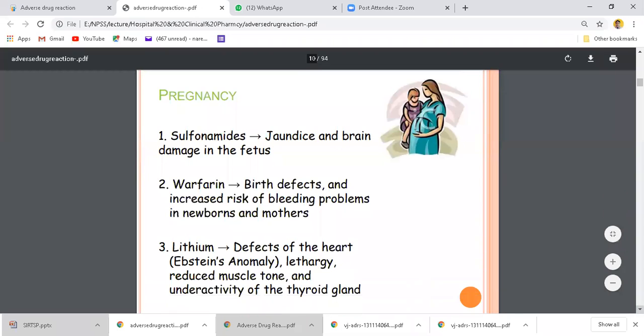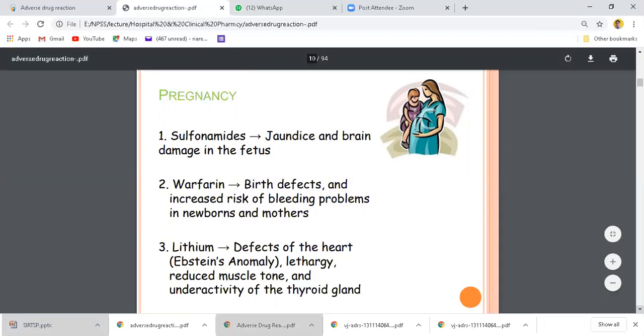Now, one more important reason, that is pregnancy. Pregnancy is also a factor which causes drug adverse reactions. Sulfonamides cause jaundice and brain damage in the fetus. Similarly, warfarin, which we give to avoid coagulation of blood, also causes birth defects and increases the risk of bleeding problems in newborn and mother.